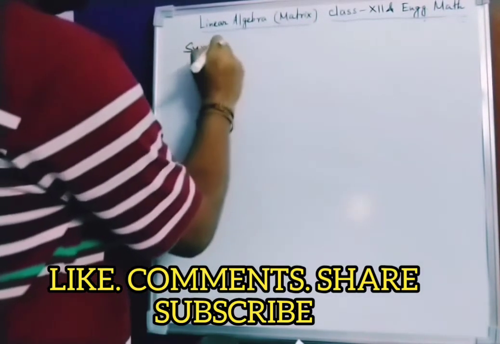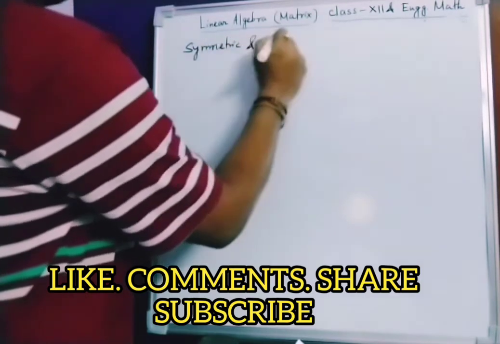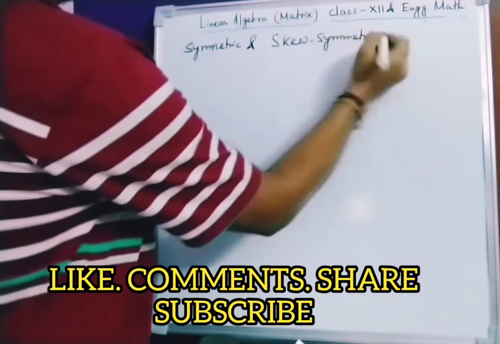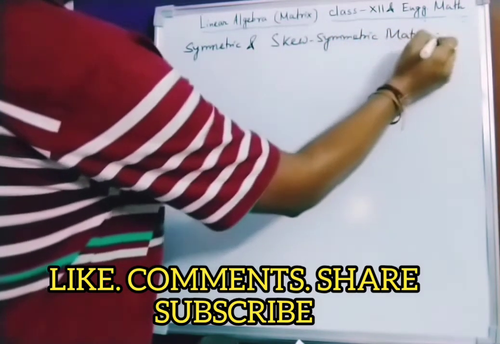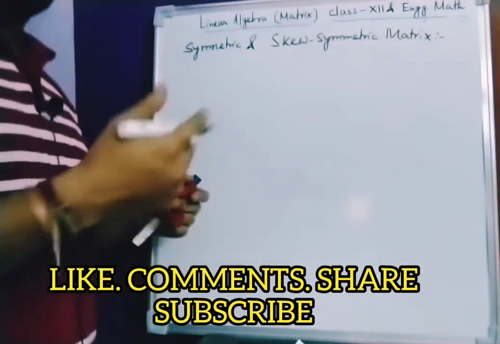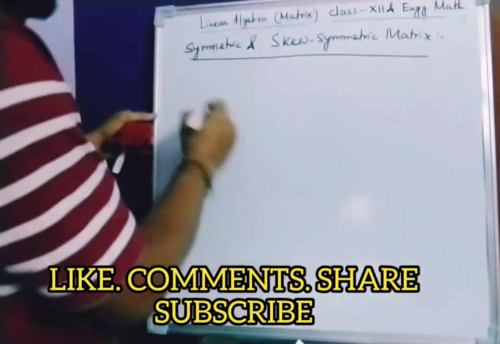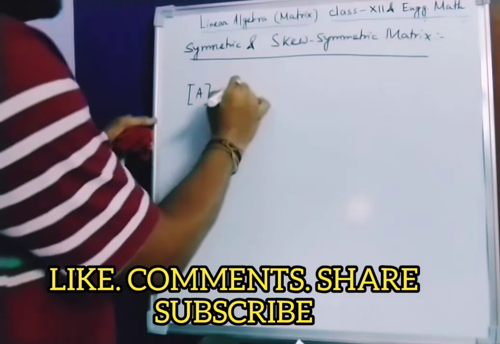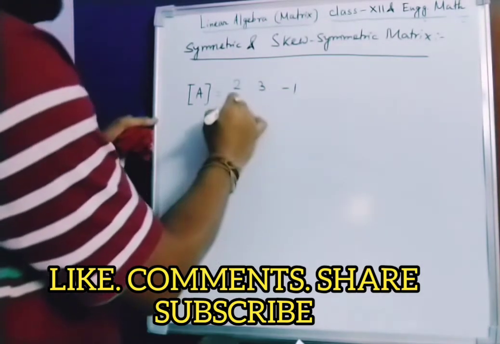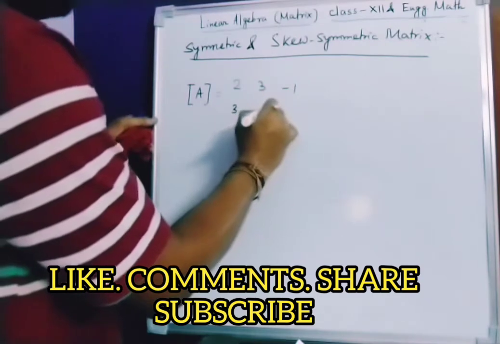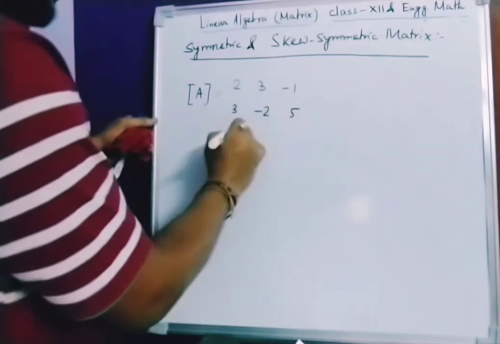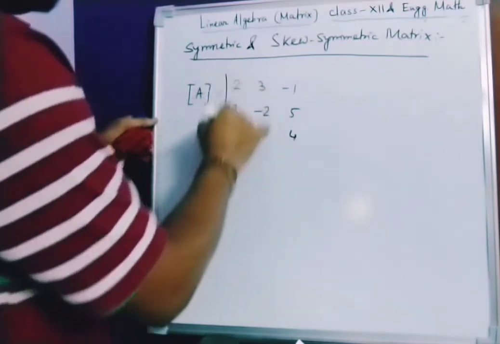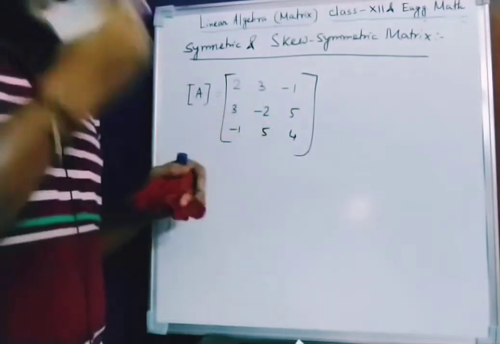Symmetric and skew symmetric matrix. The condition is that in case of symmetric and skew symmetric, the matrix must be a square matrix. Either 2 cross 2 or 3 cross 3 or 4 cross 4, in this way. Now you can see here, suppose a matrix A, I am writing an example: 2 3 minus 1, then 3 minus 2 5, and next is minus 1 5 4. So this is a matrix, an arbitrary matrix I am taking from my mind only.